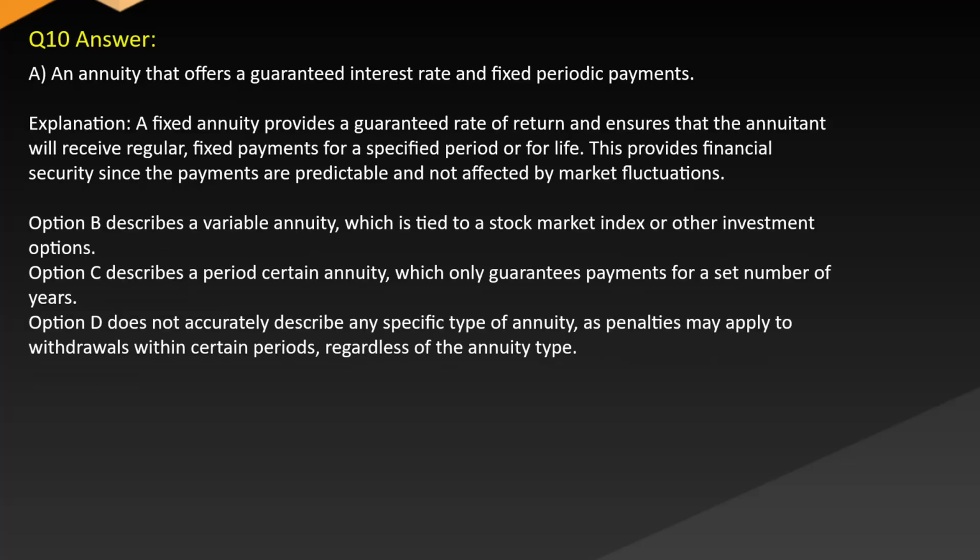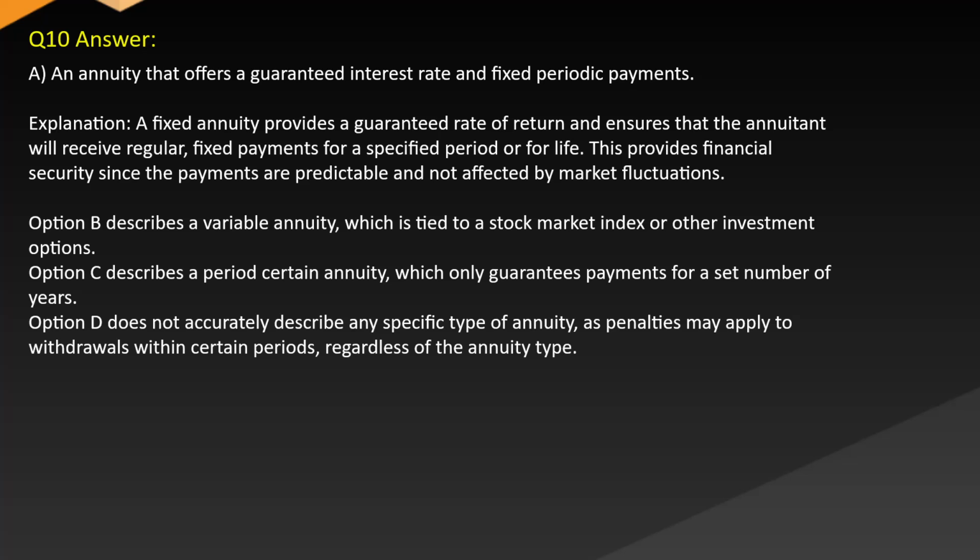Answer A. An annuity that offers a guaranteed interest rate and fixed periodic payments. Explanation: a fixed annuity provides a guaranteed rate of return and ensures that the annuitant will receive regular, fixed payments for a specified period or for life. This provides financial security since the payments are predictable and not affected by market fluctuations.